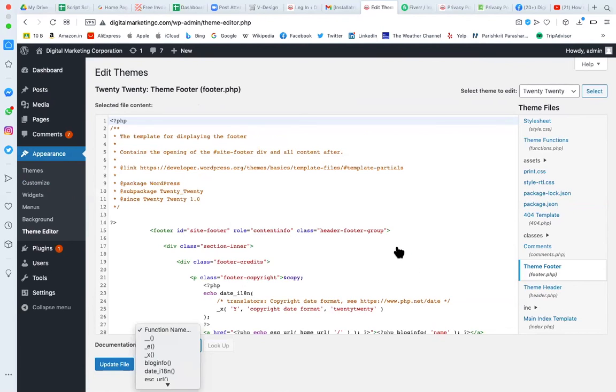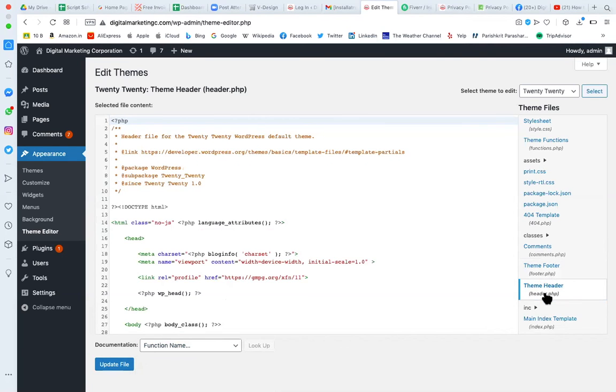Right now PHP is not the scope of this course, so I'm not going into it, but here I will show you how to install Google Analytics. One way, if you want to implement Google Analytics by coding, is to go to Google Analytics, generate the code, come back here and go to the header file, header.php. Make sure you open it whenever someone asks you to add a code on every page of your website.